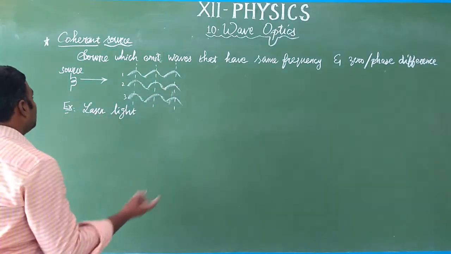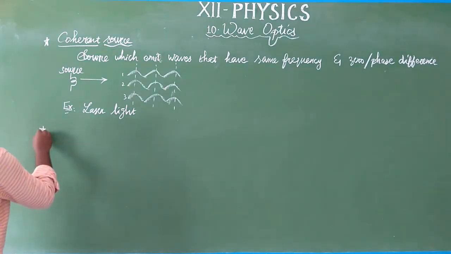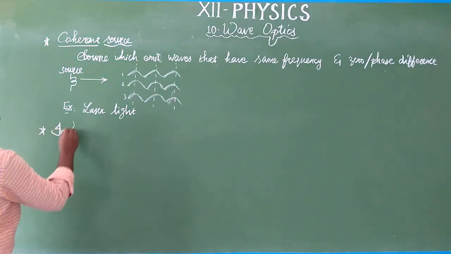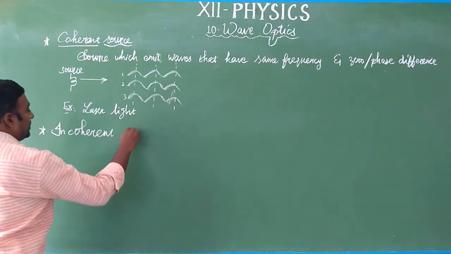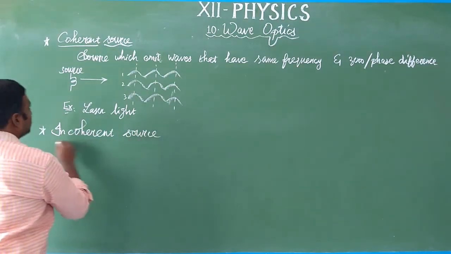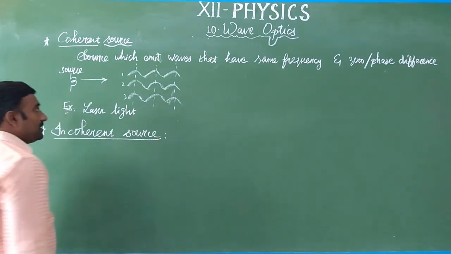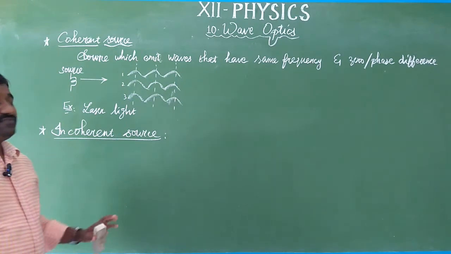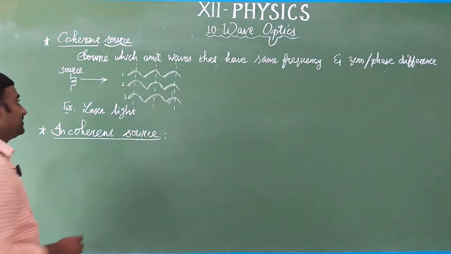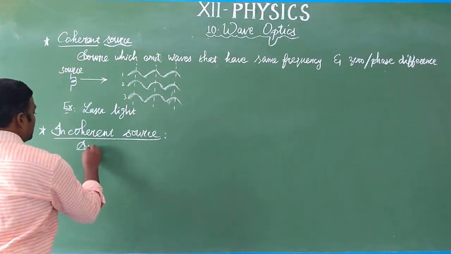The next one is the incoherent source. What is an incoherent source? An incoherent source is totally different. It is a source which emits waves that have different frequencies and some phase difference. That is called incoherent.